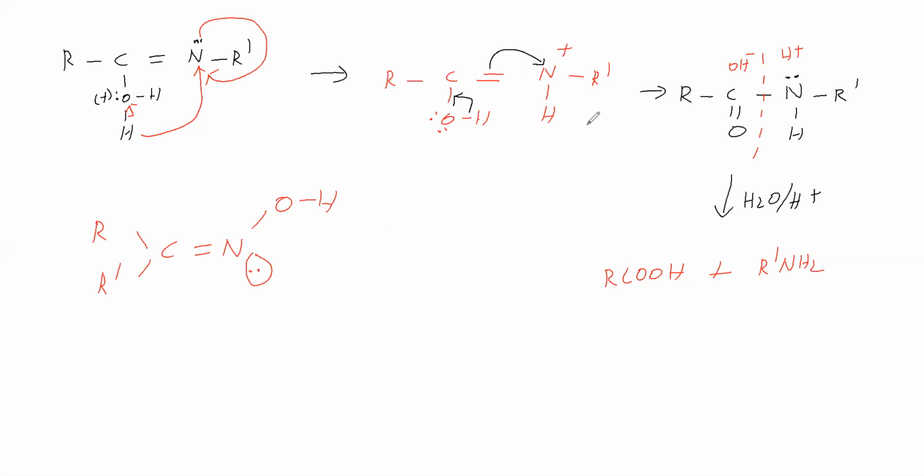For the OH which is anti, that anti group takes N, and this N will become the amine. This C will become the carboxylic acid. The group anti to OH combines with this N and becomes the amine. That is the product in the Beckmann rearrangement.